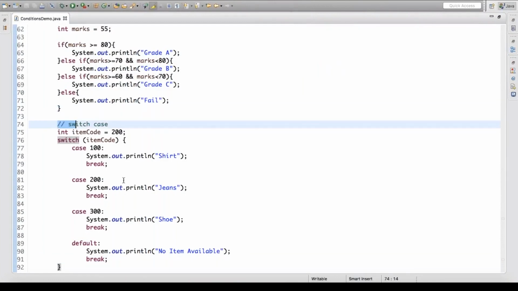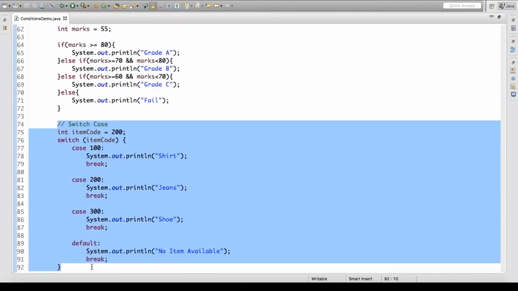Switch case is also one more conditional construct available in Java. So I just wanted to come up with it. So we also have something known as switch case.